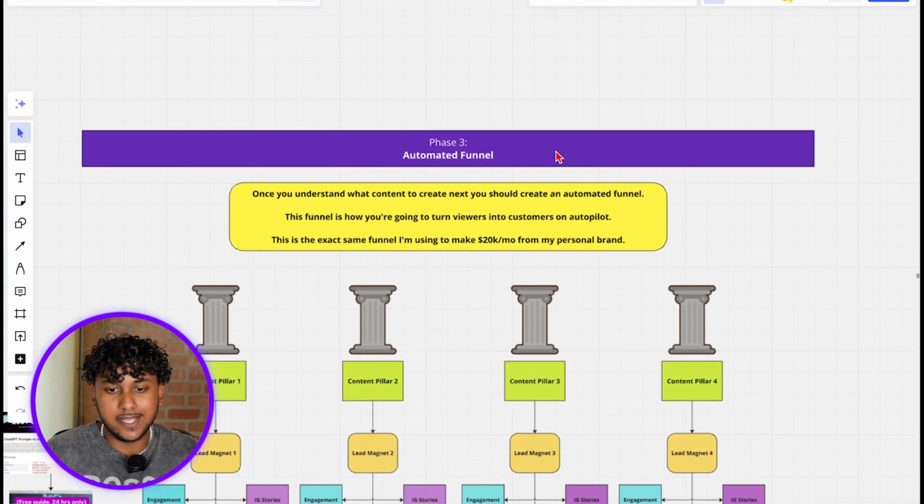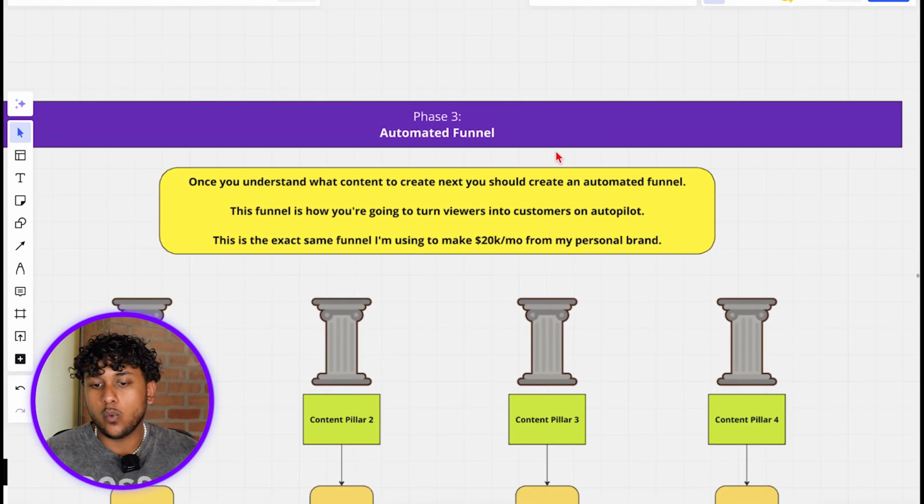Alright guys, so moving on to phase 3, the automated funnel. Once you understand what content to create, you should create an automated funnel, right?